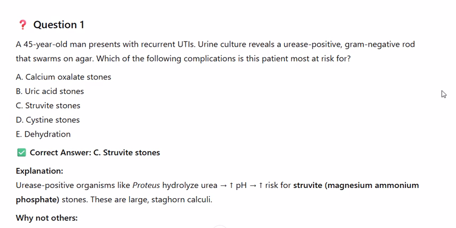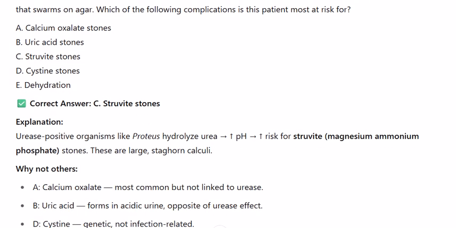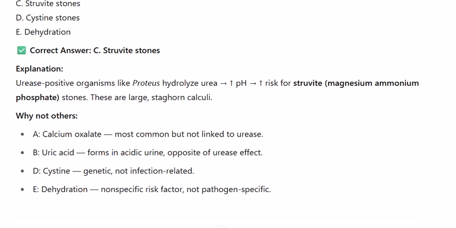Correct answer, struvite stones. Explanation. Urease-positive organisms like Proteus hydrolyze urea, raising urinary pH, which is a risk for struvite magnesium ammonium phosphate stones. These are large staghorn calculi. Why not others? A. Calcium oxalate, most common but not linked to urease. B. Uric acid, forms in acidic urine, opposite of urease effect. D. Cysteine, genetic, not infection-related. E. Dehydration, nonspecific risk factor, not pathogen-specific.